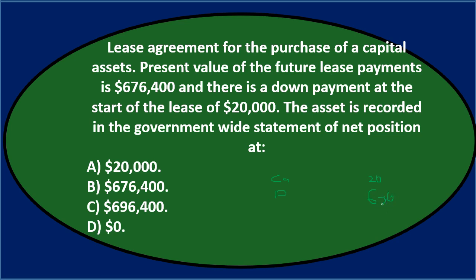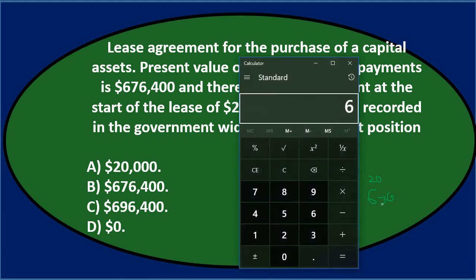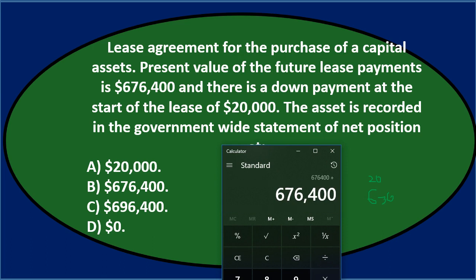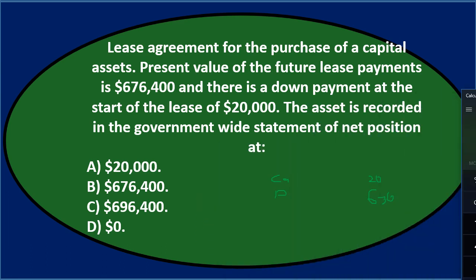And then the debit, of course, is going to be the $676,400 plus the $20,000. And that's going to be the $696,400 that we would put this thing on the books for. So we're looking for the $696,400 because that's what the asset is going to be recorded on the books for. So we're going to record it on the books at the $696,400, credit cash for the 20, and then we have the payable, kind of like the loan, as we normally would think if we were to have a capital type of lease in a for-profit organization.